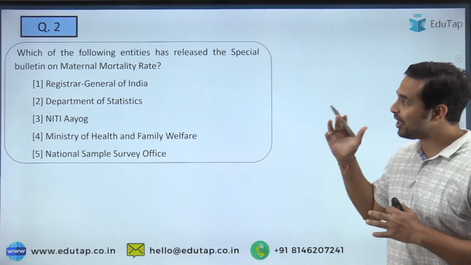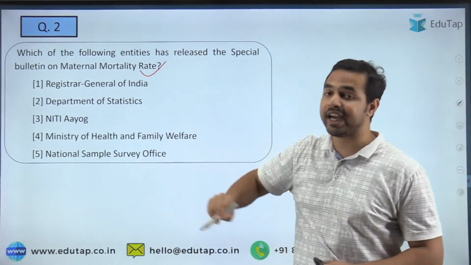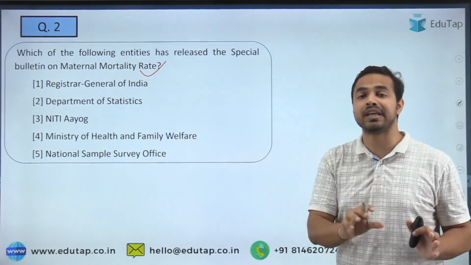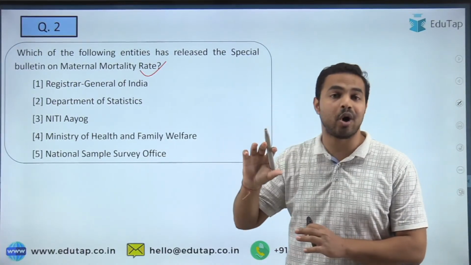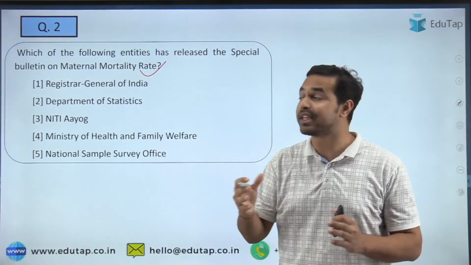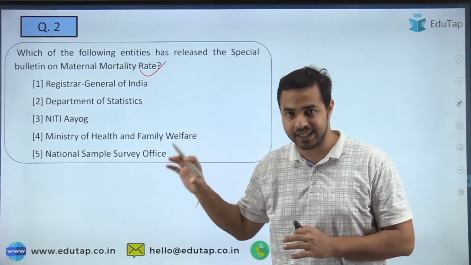So guys, now the next question is on the maternal mortality rate, one of the parameters which is being used across various dimensions for policy making as well as to determine what exactly is the new criteria.